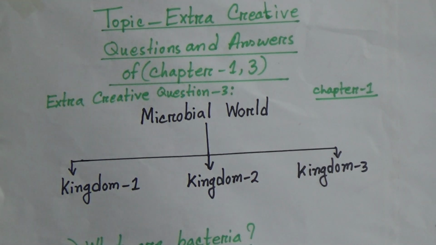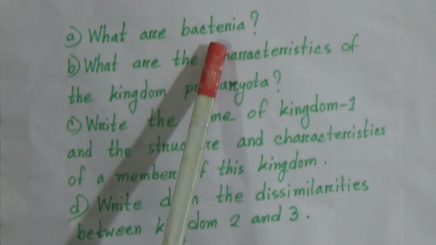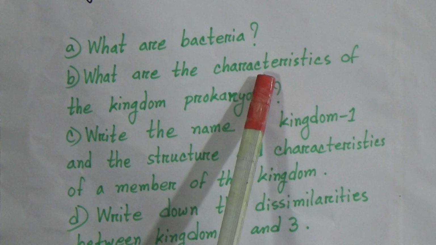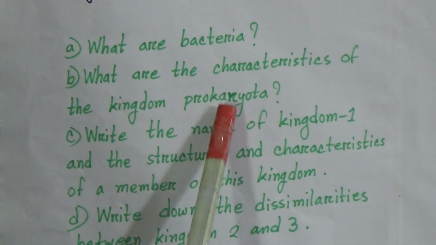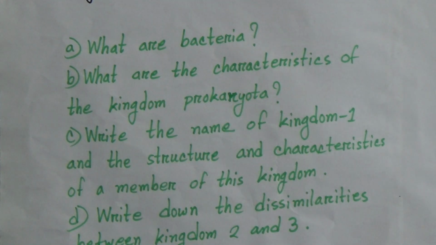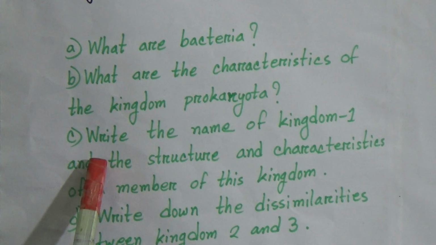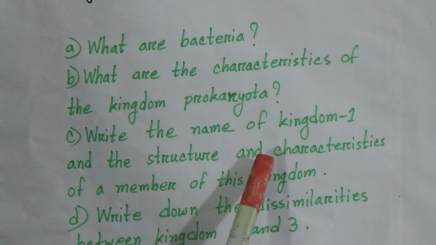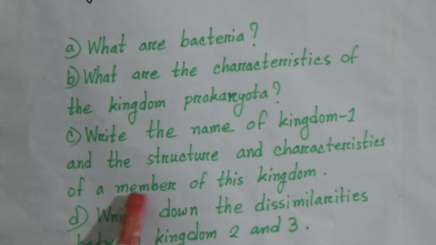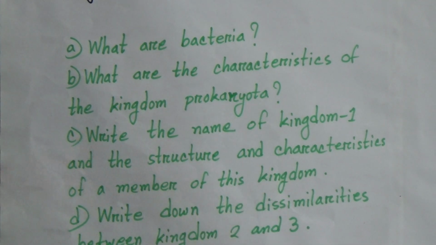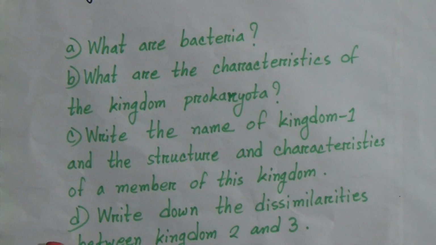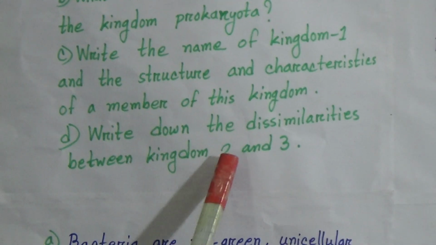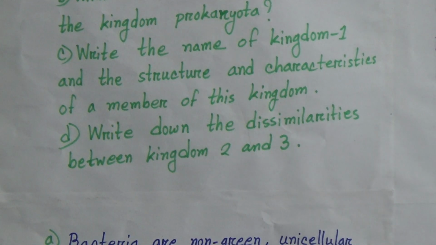And the question is here, what are bacteria? And B number question, what are the characteristics of the kingdom Prokaryota? C number, write the name of kingdom 1 and the structure and characteristics of a member of this kingdom. D number question, write down the dissimilarities between kingdom 2 and 3.